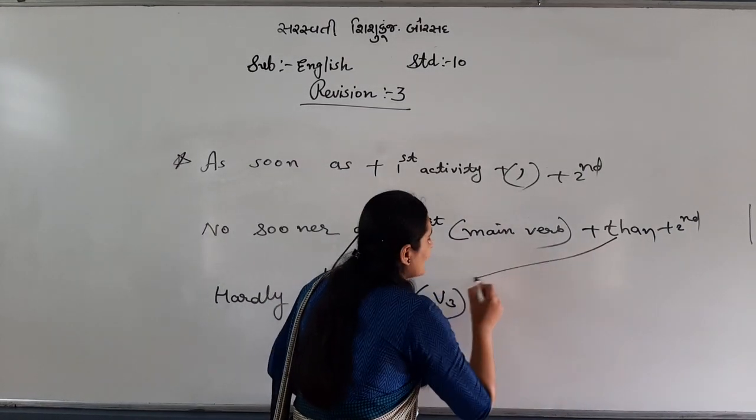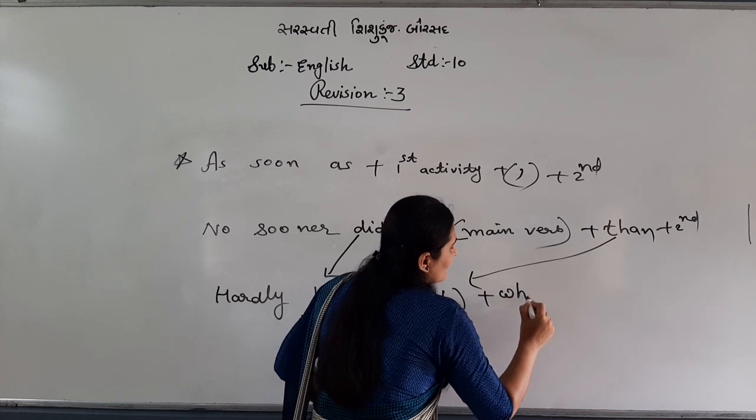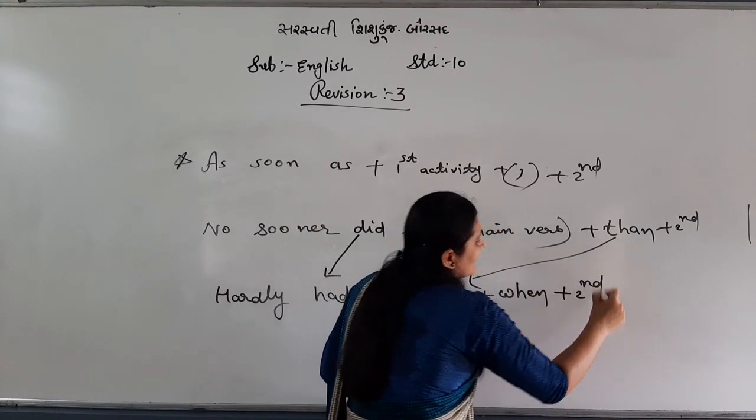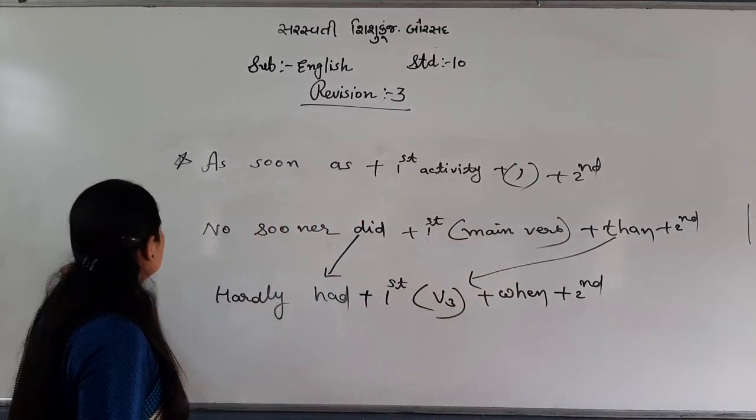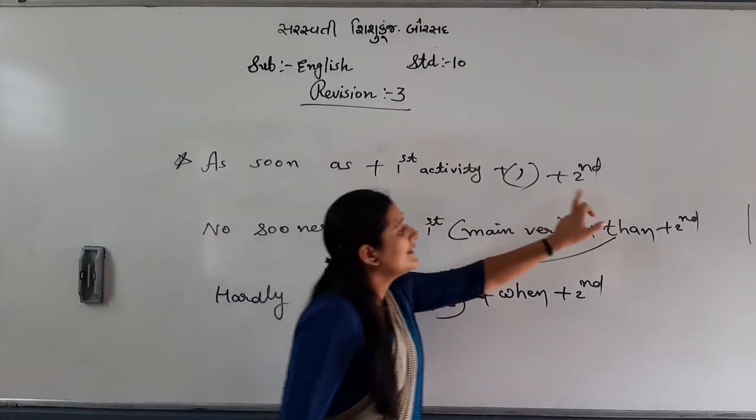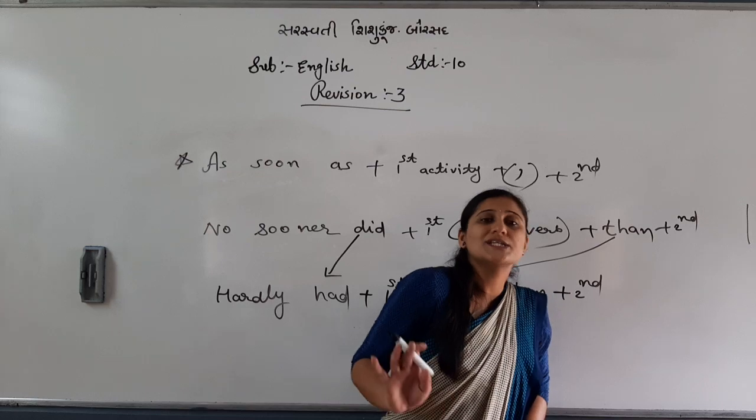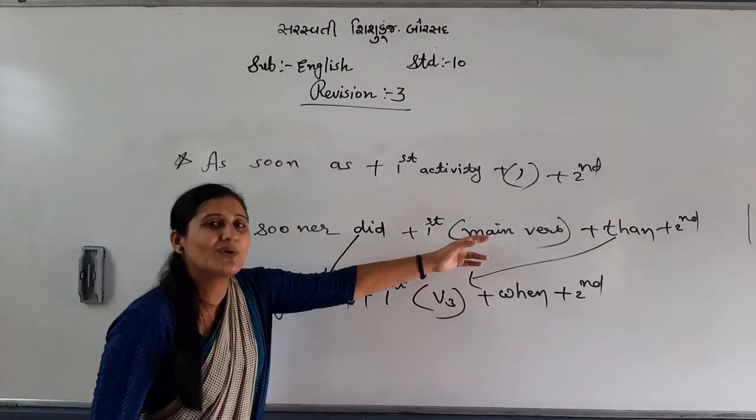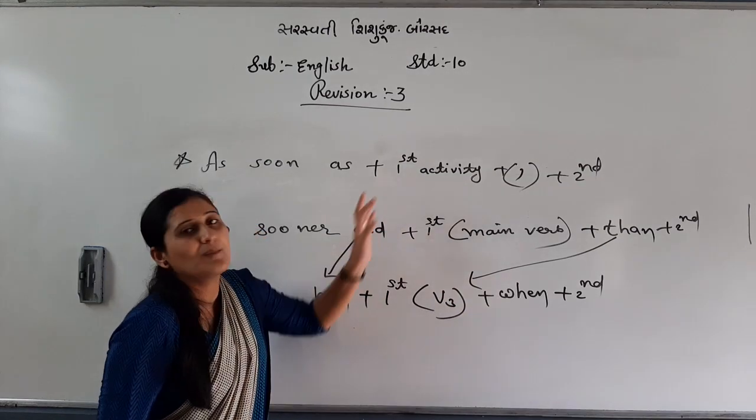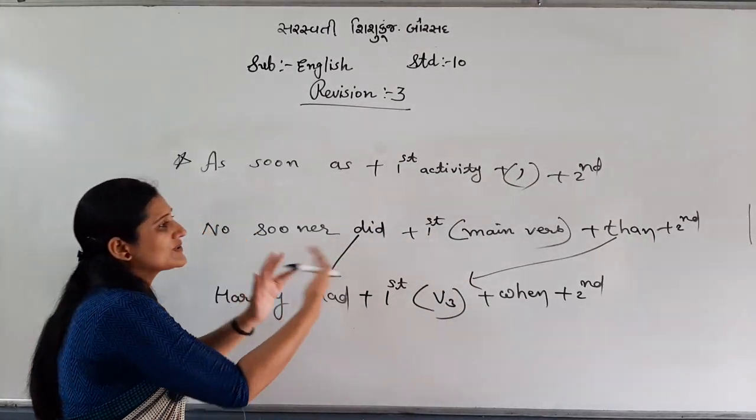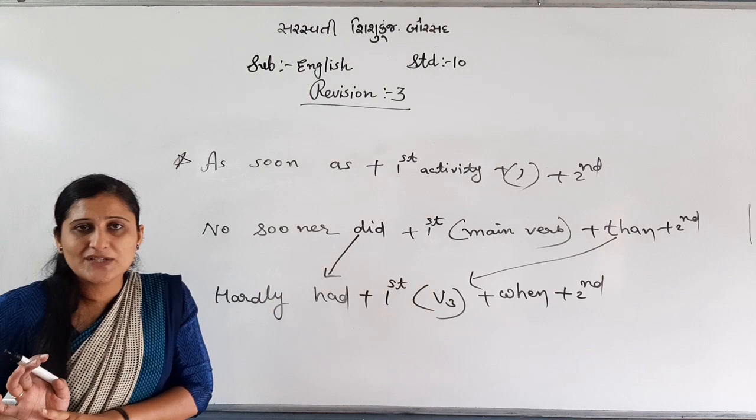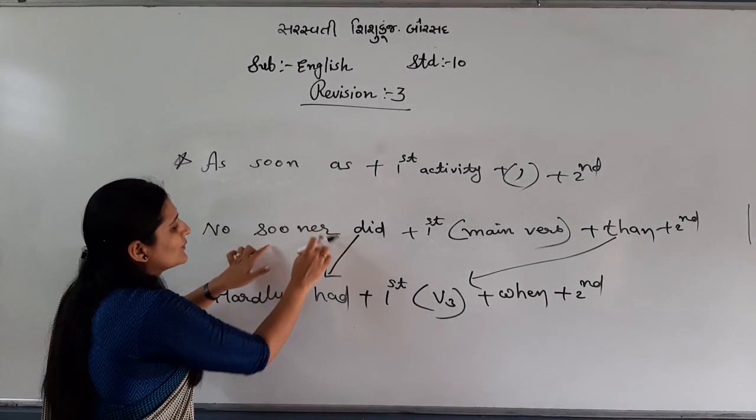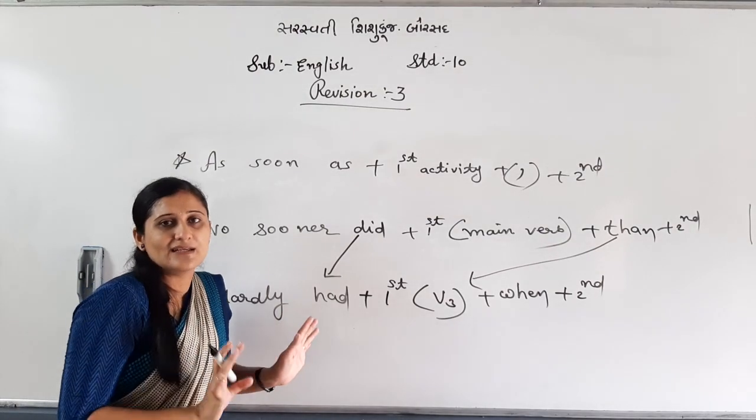In the place of "then", here we will have "when", in the place of the comma, and here we will have the second. In short, my dear students, what I am saying is that the second activity you will not change at all. You will change only the first sentence based on the main verb, V3 and comma, nothing else. Right? So you go through the activity, which activity completed first. The first activity will go through this, with these three first.